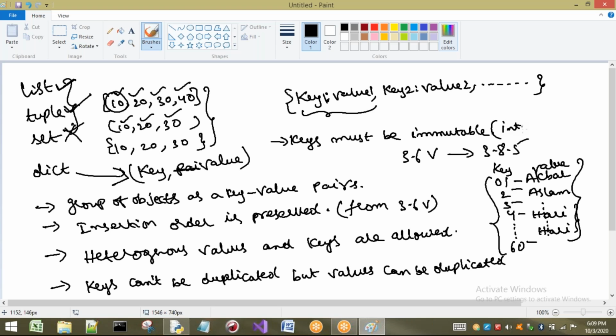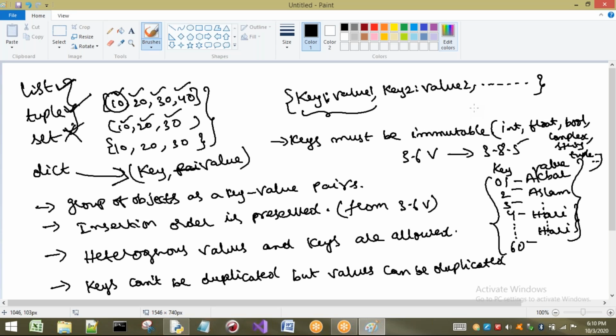Those are int, float, next bool, next complex, next string, and we can also take tuple, and so on. Any key must be immutable. Value can be anything, no problem, but keys must be immutable. If you take anything other than immutable types, we are going to get an error.